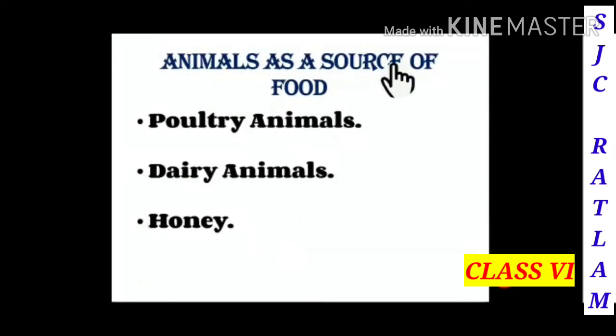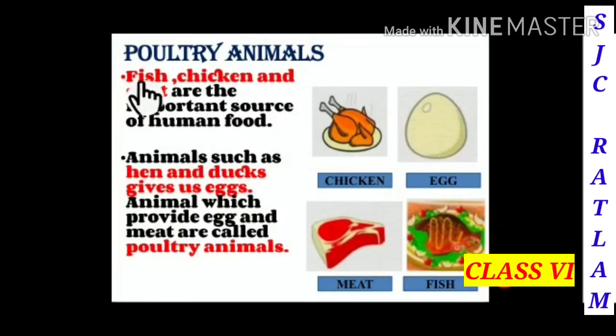Animals as a source of food. Poultry animals, dairy animals and honey. Poultry animals. Fish, chicken and goat are the important sources of human food.